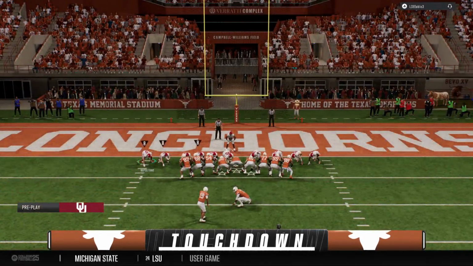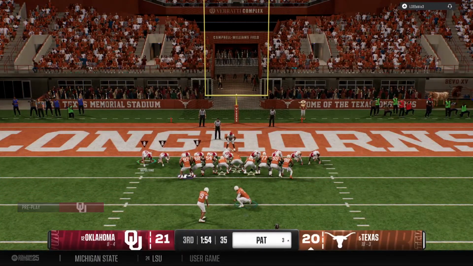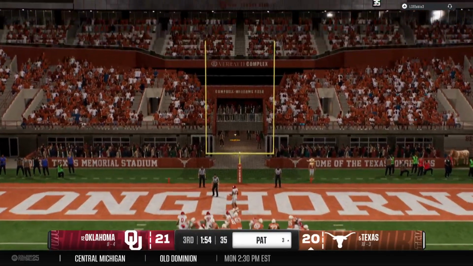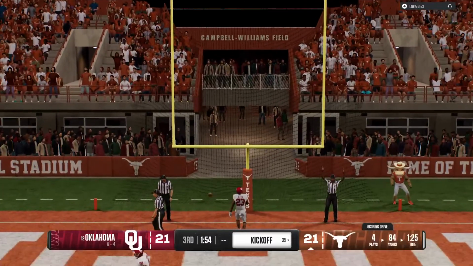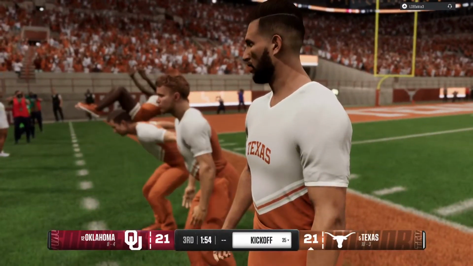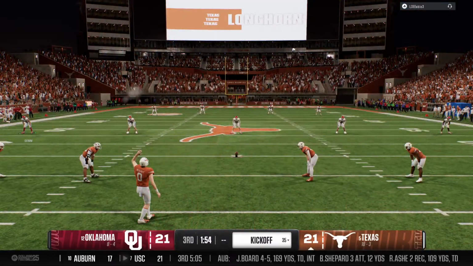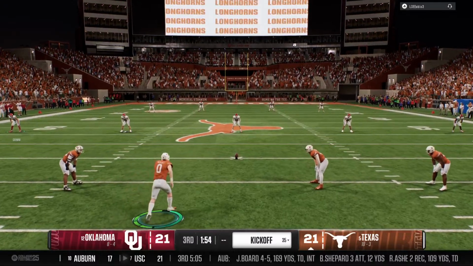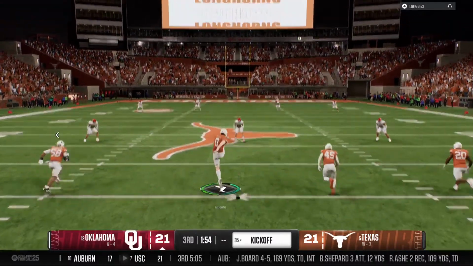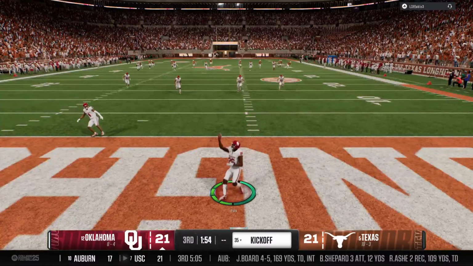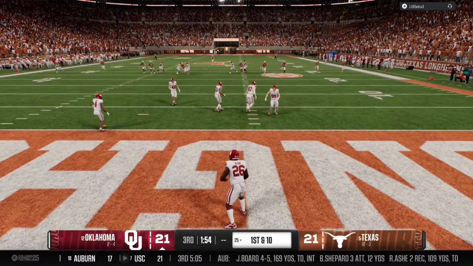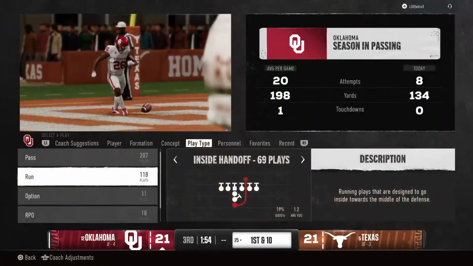And they'll set up for the PAT. The PAT is up and good, so we're tied up here in the third quarter. Kickoff team on the field getting set now. And here's the fair catch by the return man.